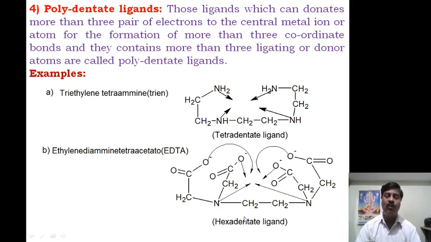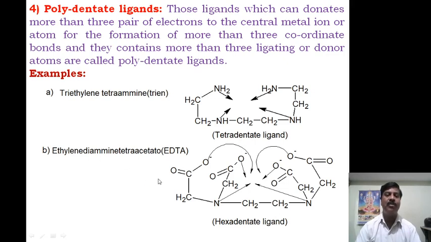Therefore, only one molecule of EDTA donates 6 pairs of electrons to the central metal atom for the formation of 6 bonds. Therefore, it is called a hexadentate ligand. It contains 6 ligating atoms, or we say this EDTA molecule has 6 hands to interact with the central metal atom, and 6 bonds will be formed at a time. Therefore, it is called hexadentate. If asked to give one example for a hexadentate ligand, the best example is EDTA.